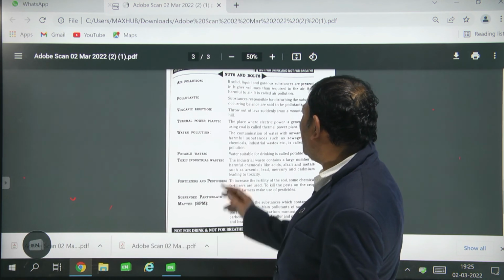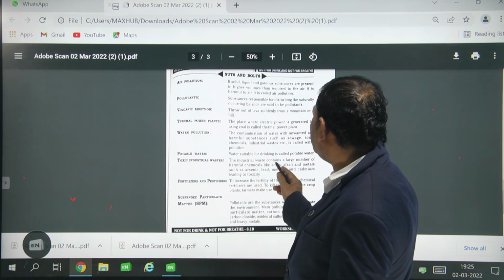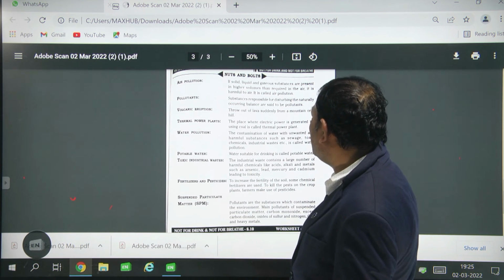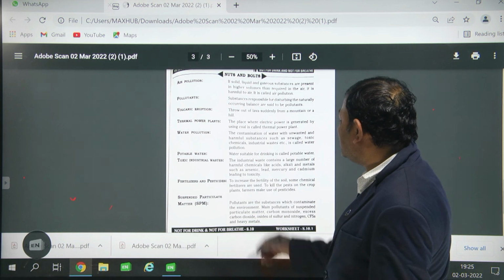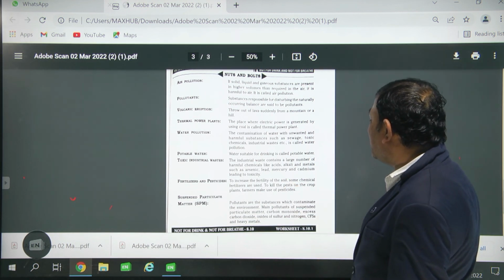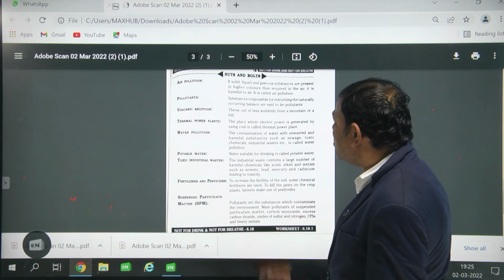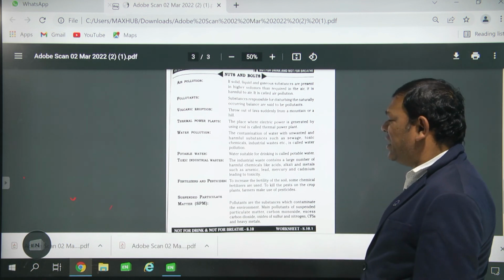Toxic industrial waste. Industrial waste contains a large number of harmful chemicals like acids, alkalis, and metals such as arsenic, lead, mercury and cadmium. These cause toxicity.